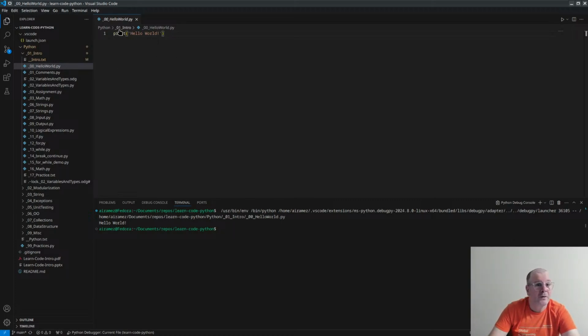So here we go. What we are doing here is print hello world. In Python, this command takes whatever is in here and outputs it in the console. Do you remember when I talked about the types of user interface? This is the simplest one ever, but it's enough for us as we're learning.